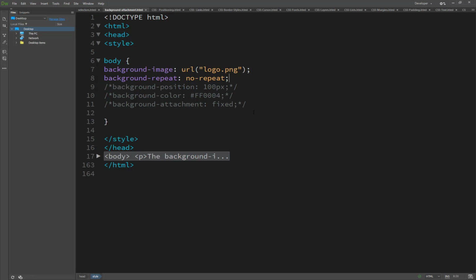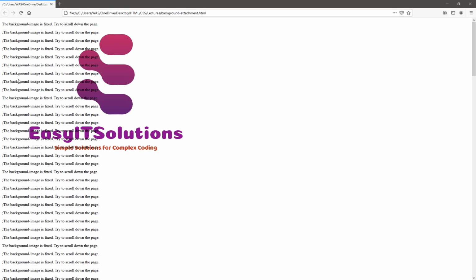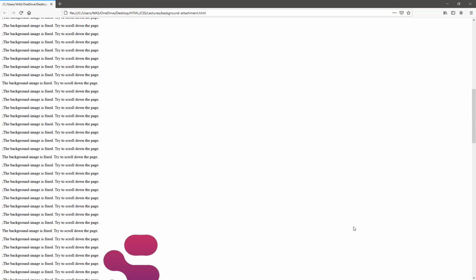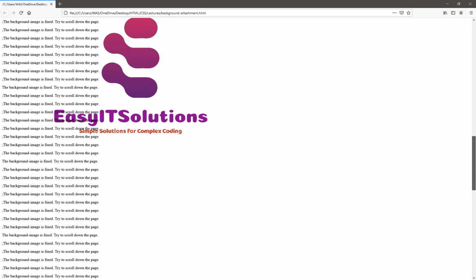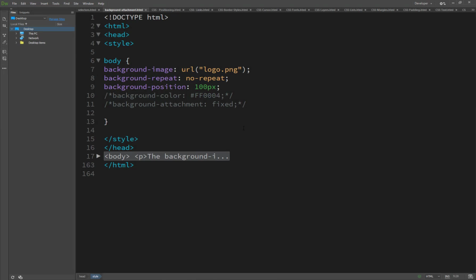And the next one sets the background position. Yeah, it's background position. So this sets the position of the background image 100 pixels away from the left side. Now you will see it automatically makes a distance of 100 pixels from the left side corner. So you will see here the background position. Here we use center and 100 basically. So it's a top, I think.